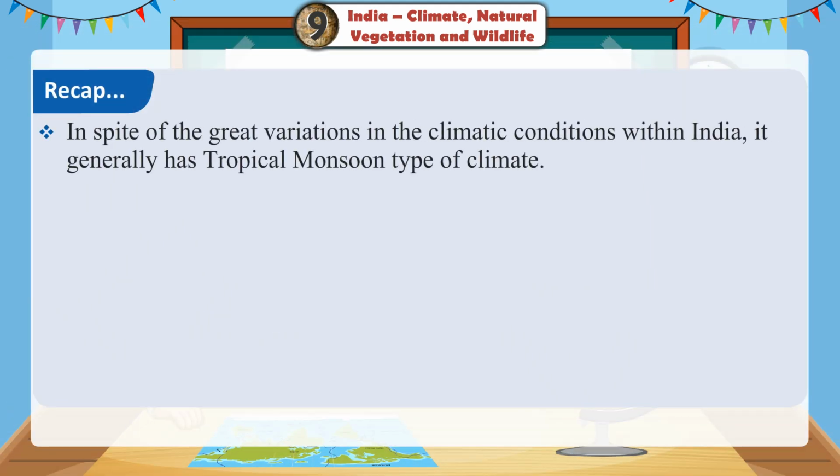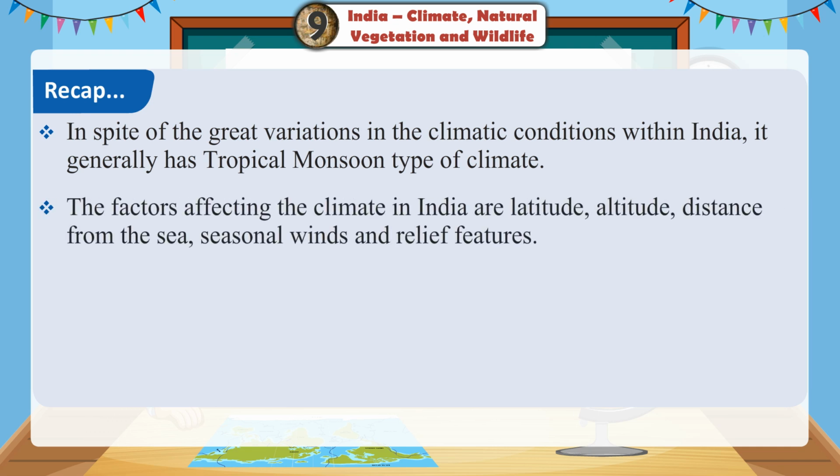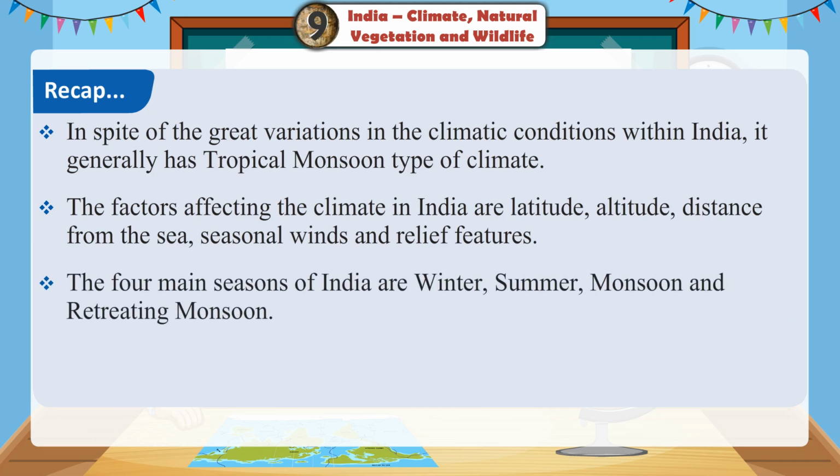Recap: In spite of the great variations in the climatic conditions within India, it generally has tropical monsoon type of climate. The factors affecting the climate in India are latitude, altitude, distance from the sea, seasonal winds and relief features. The four main seasons of India are winter, summer, monsoon, and retreating monsoon.